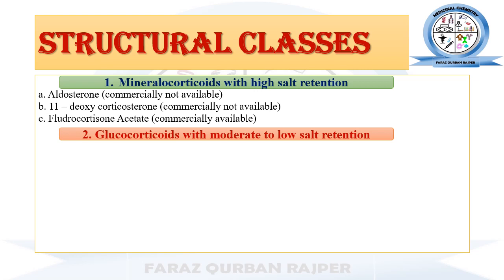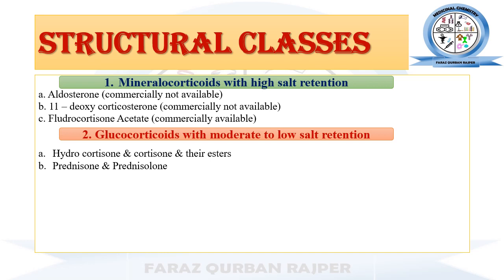The next is the glucocorticoid with moderate to low salt retention. This class has examples of glucocorticoids which have glucocorticoid activity, and along with it they have moderate to low mineralocorticoid activity.